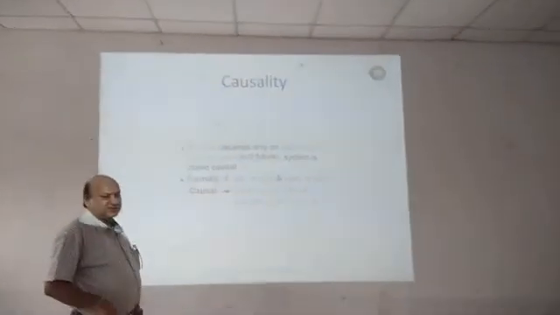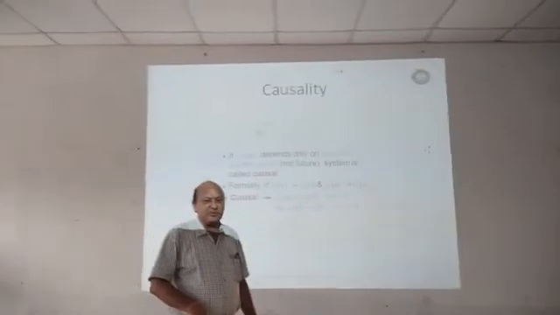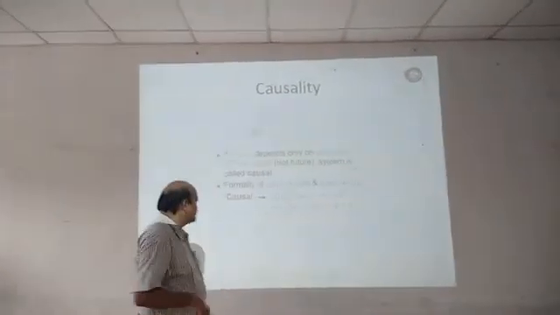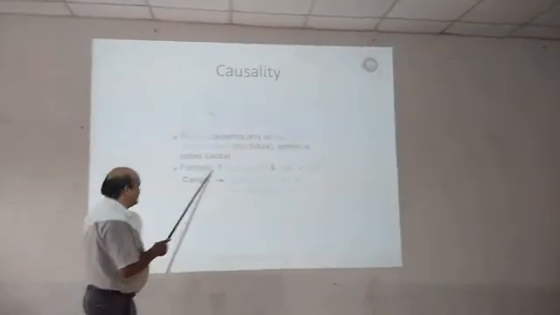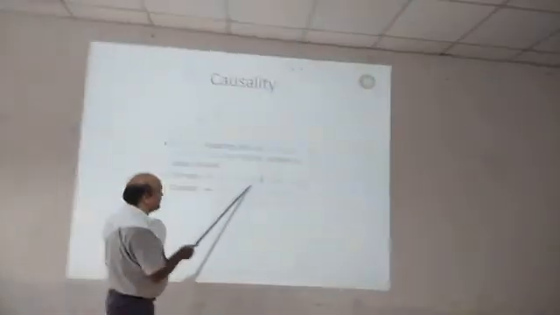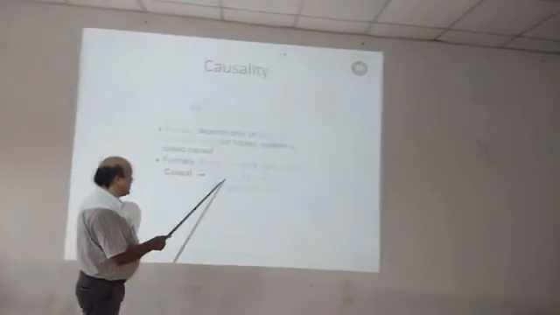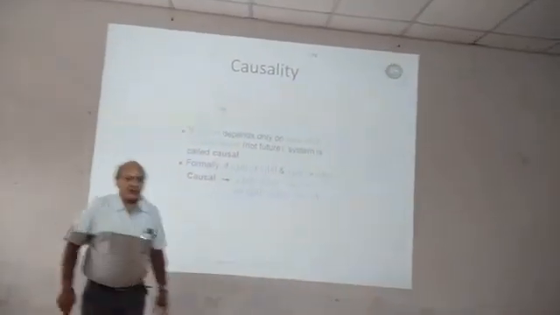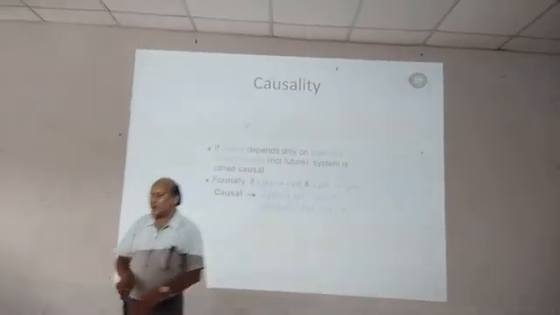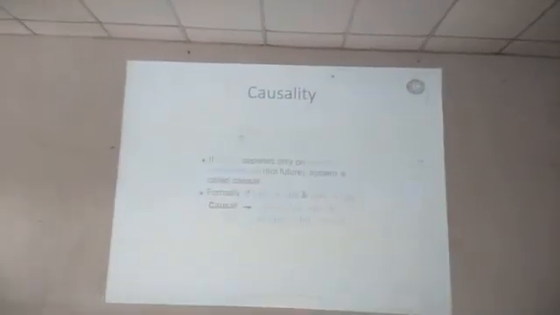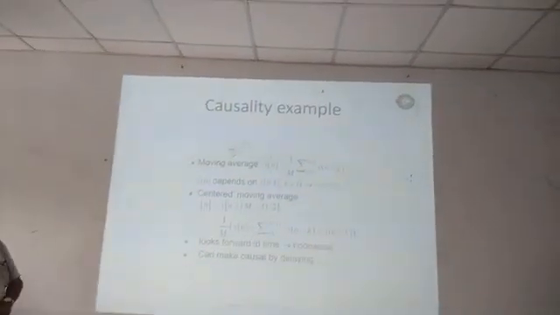And for the analysis of the LTI system, we must know the causality also. Formally, if x1 of n gives y1 of n and x2 of n gives y2 of n, then causal means that if x1 of n is equal to x2 of n, then y1 of n is equal to y2 of n. It should not be dependent on any future outputs or future inputs.